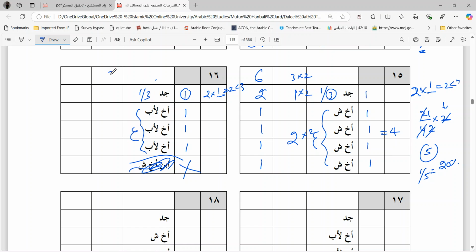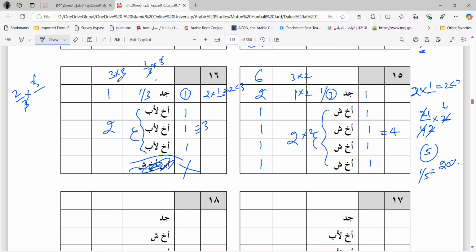Divide the whole property into 3 parts. Grandfather will take 1. 1 how? 1 by 3 into 3 is 1. And these three brothers will take 2. Okay, these are 3. Now 2 by 3 is a fraction. How much will each brother take? 2 by 3. It is a fraction. So remove the fraction. Multiply it with the least number, which is 3, in order to remove the fraction.